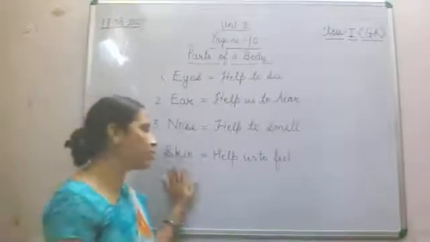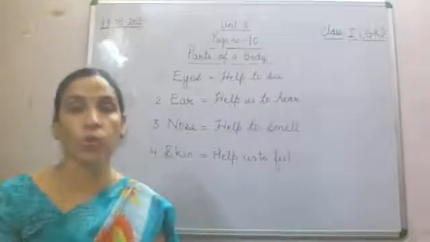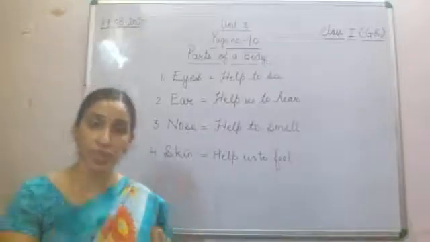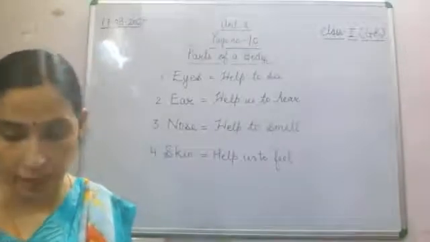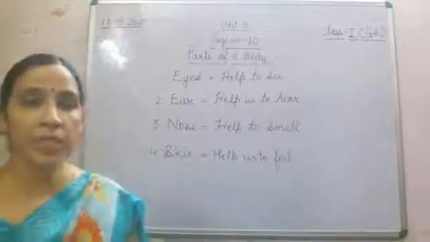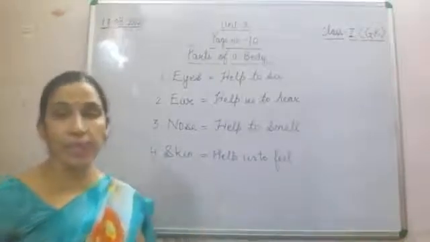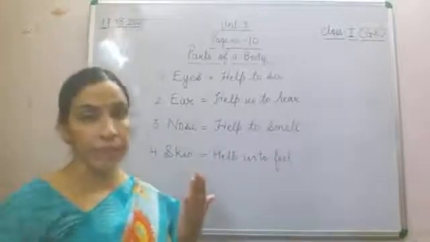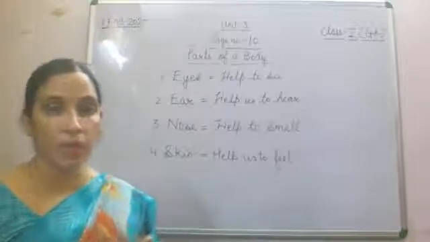That is just because of skin. Skin से हम feel करते हैं वो सारी चीज़ों को. What kind of a texture is that? What kind of a texture is there in that thing? So with skin only we will feel what kind of texture there is in that particular thing. So skin is also an important part of our body.